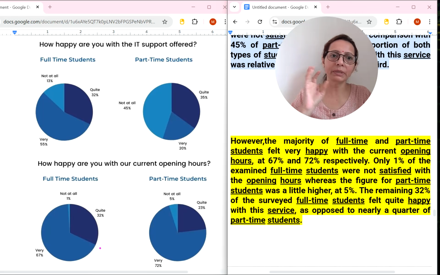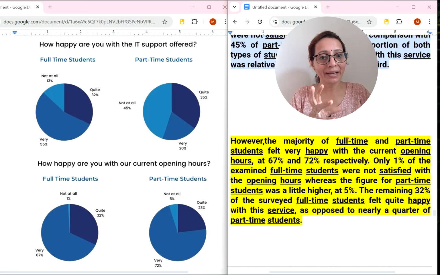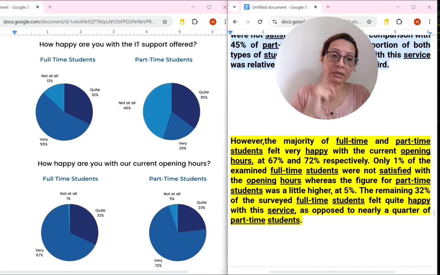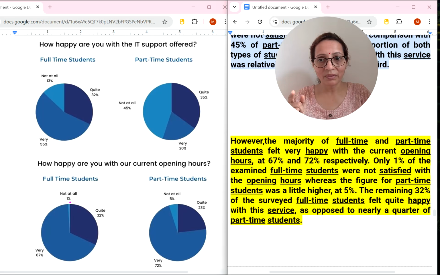Now we have shown the percentage also, but how we are writing it with vocabulary, percentage vocabulary is important to infuse here. While only 1% of the examined full-time students were not satisfied with the opening hours, whereas the figure for part-time students was a little higher at 5%.